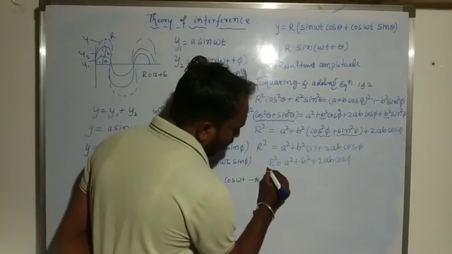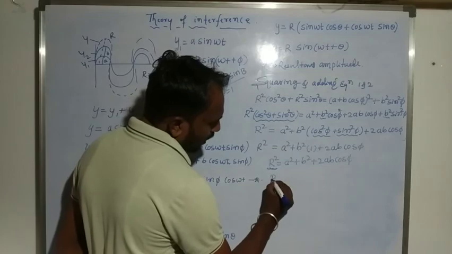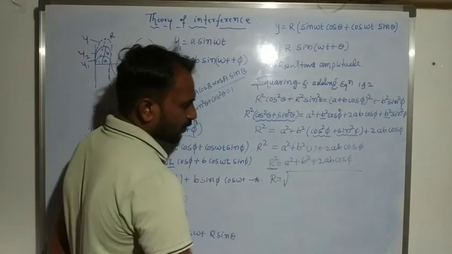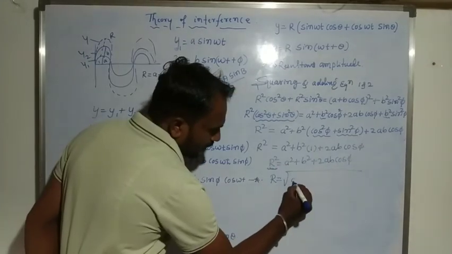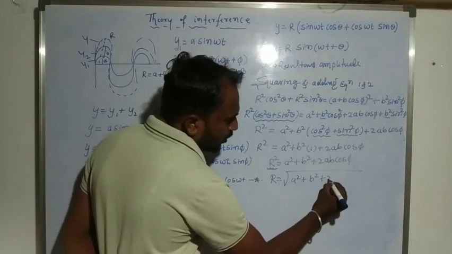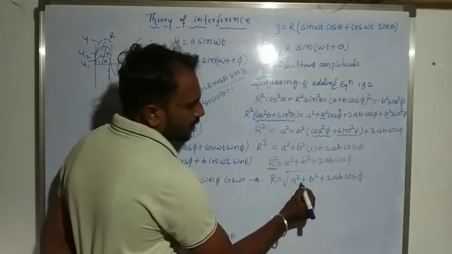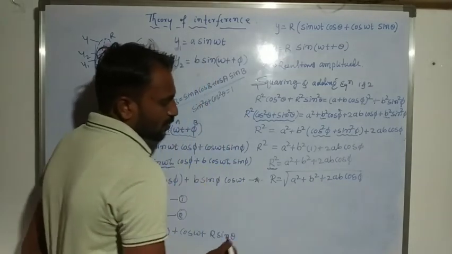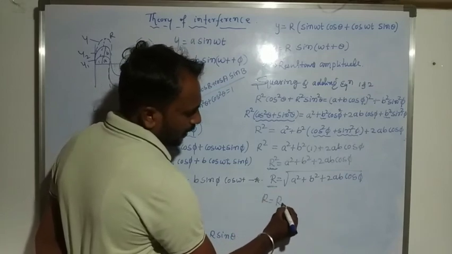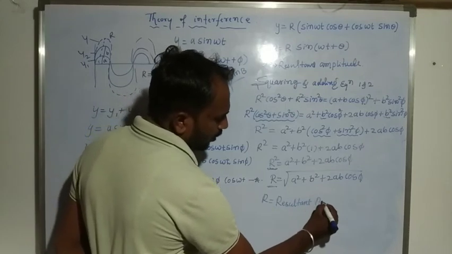So this r we consider that a resultant amplitude. So r is equal to whole root of, why? Because square is there, so here we consider that a root. Okay, a square plus b square plus 2ab cos pi.